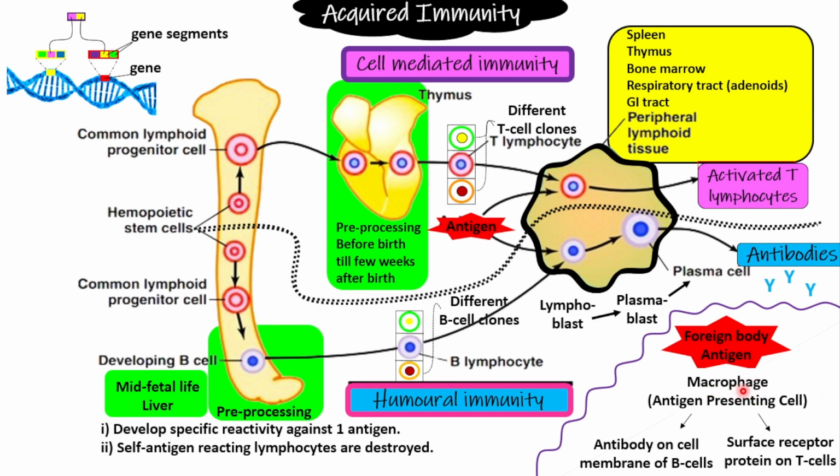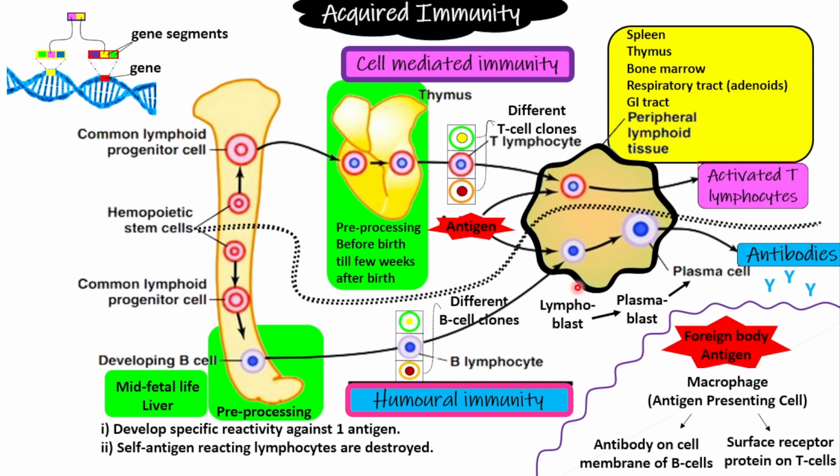For instance, some tissue macrophage has eaten this up, or some white blood cell, a neutrophil, has eaten this foreign body antigen. Now these macrophages will take this antigen to the B lymphocytes and the T lymphocytes.